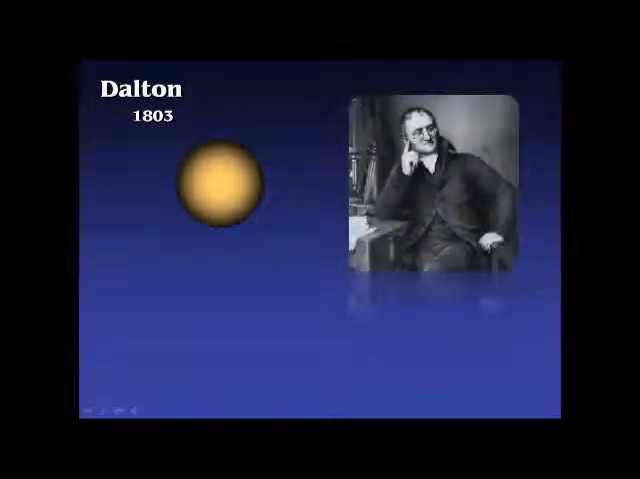So what do we know about the atom? Well, Dalton came along in 1800, and he was really the first one to put down a comprehensive theory of the atom, what we call the atomic theory. He was a pretty sharp guy. He started teaching school when he was a young teenager. In fact, he was a teacher,